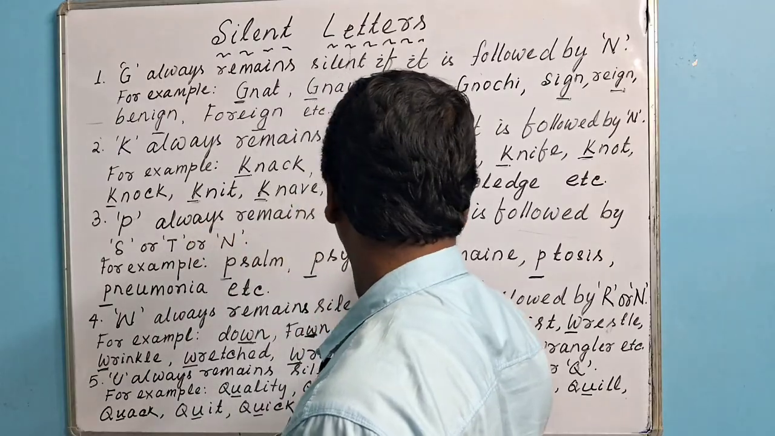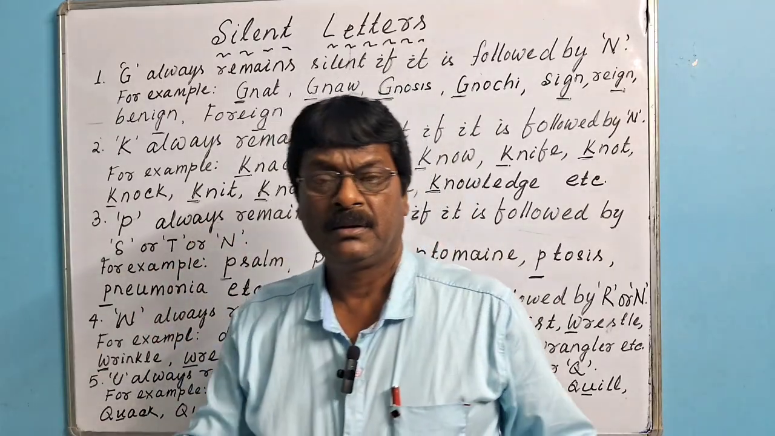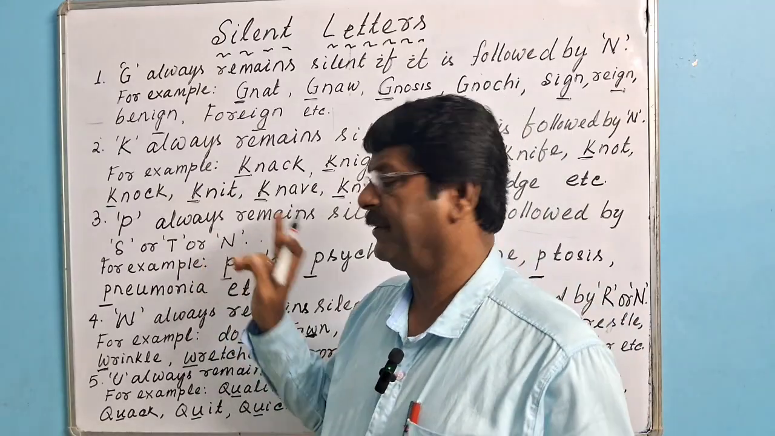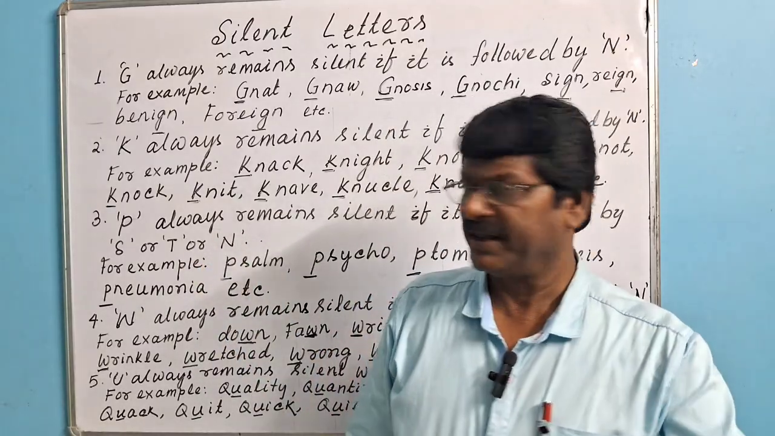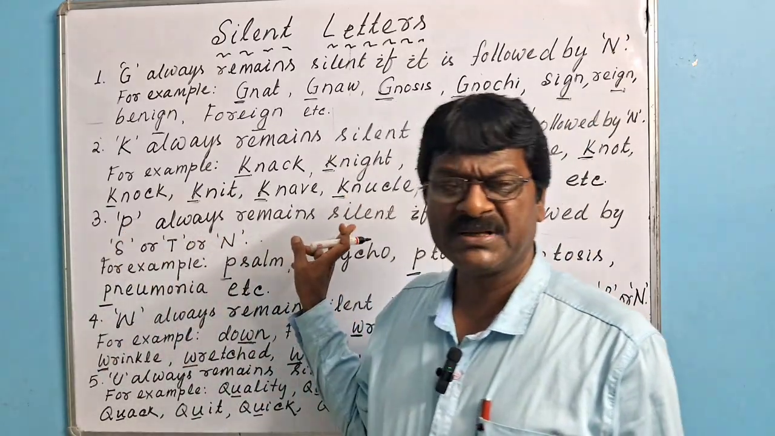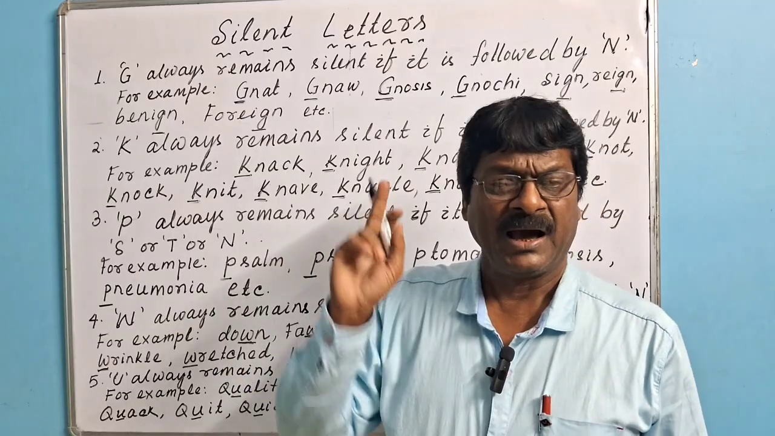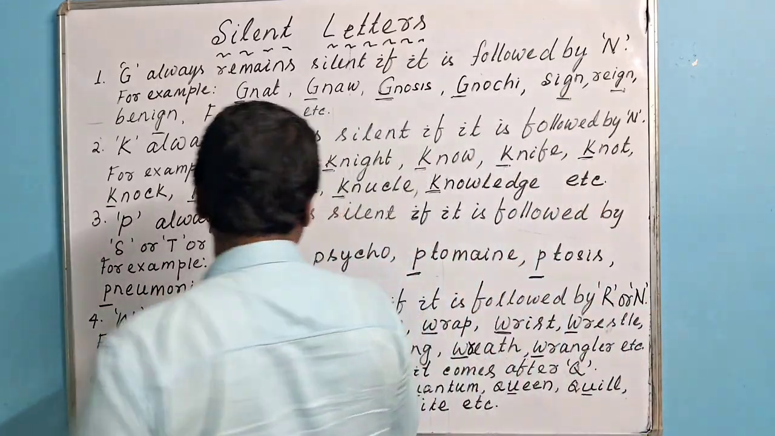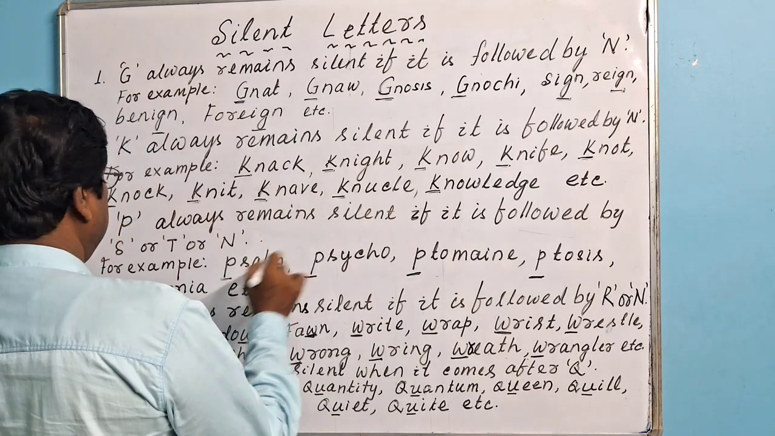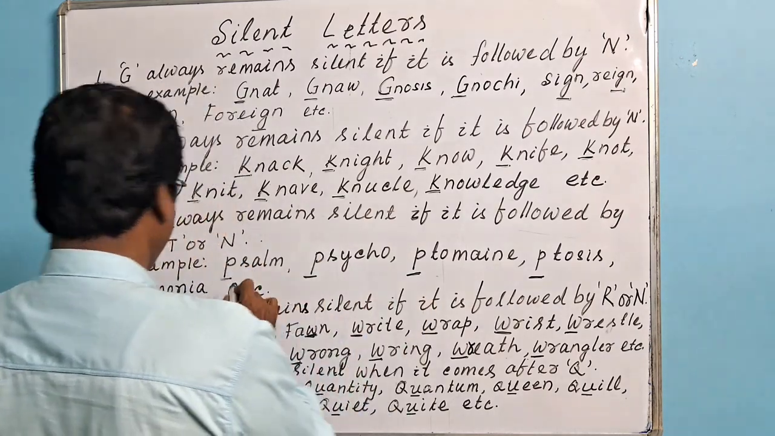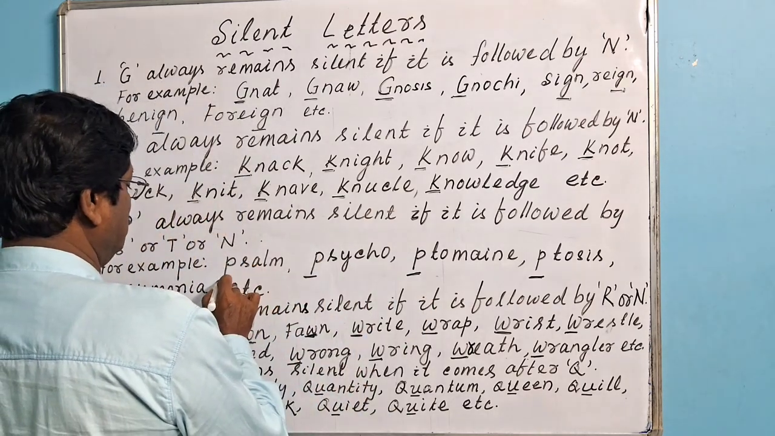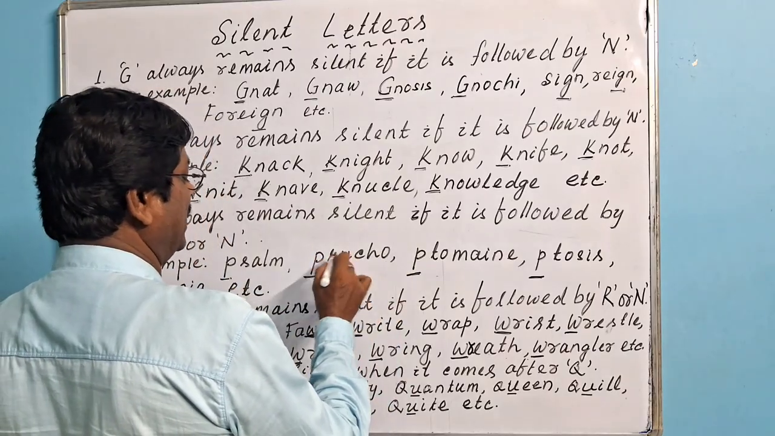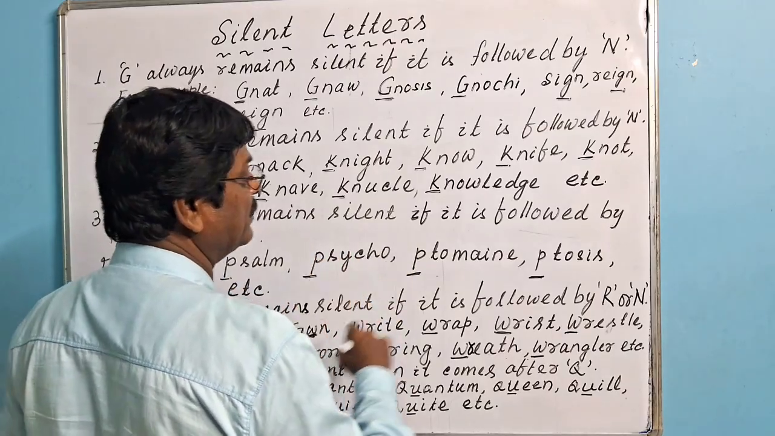P always remains silent if it is followed by either S or T or N. Once again, P always remains silent if it is followed by either S or T or N. For example, psalm. P is followed by S. That's why P is silent. Psycho. P is followed by S. That's why P is silent.